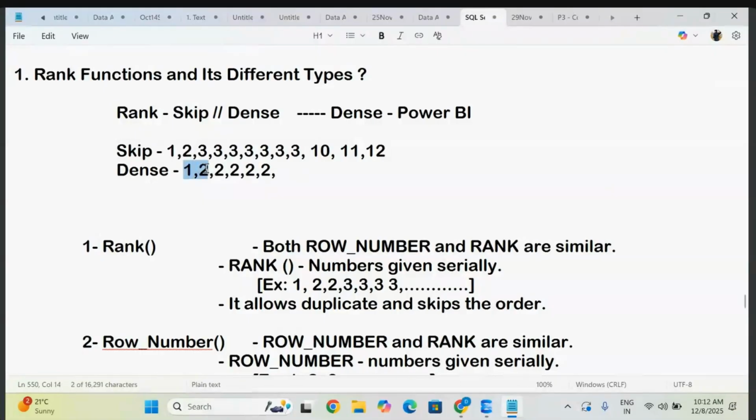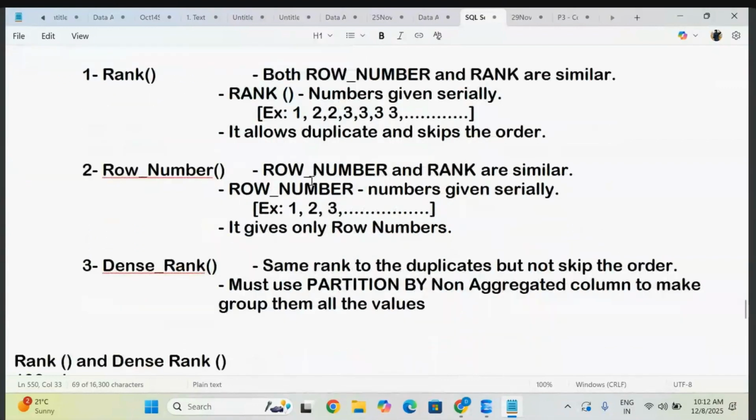So 1, 2, 3, 4, 5, 6. So the next rank would be 7 if you consider it as a skip rank in your Power BI, but here it is not going to take that. It is going to give the next immediate rank. So it means that it is not going to skip. So this much we know from the Power BI side. But here on the database side, it is not like that, only two cases. Here you have 4 different ways to do the rank functions.